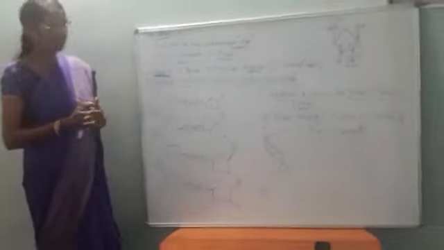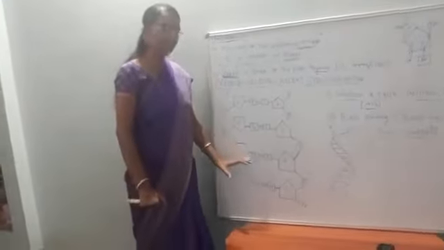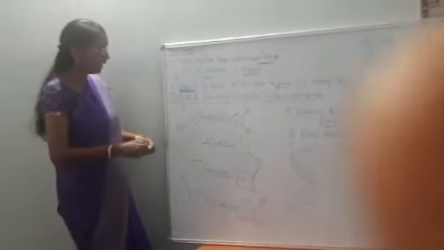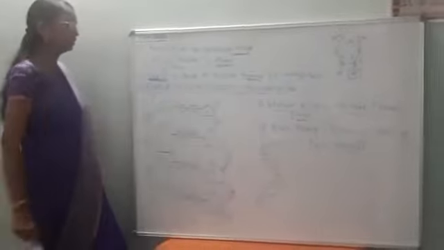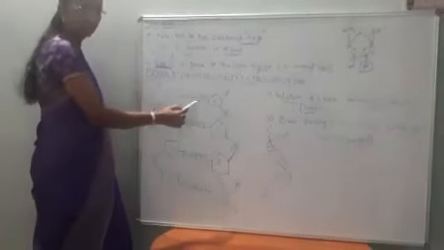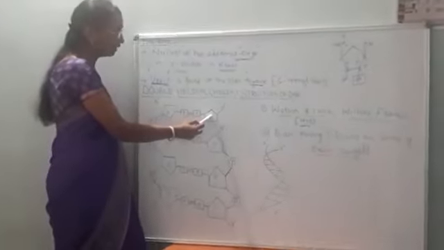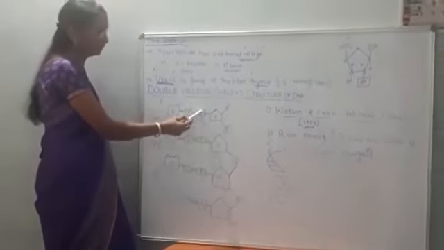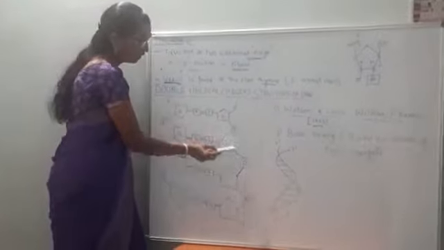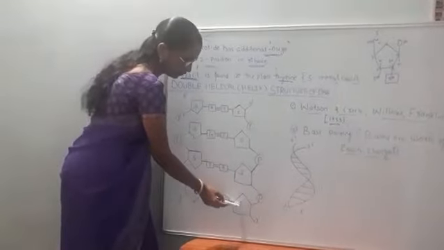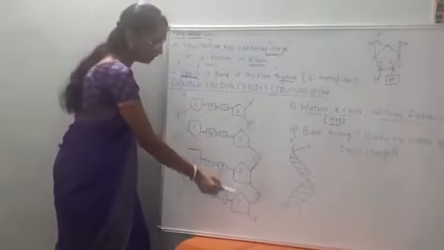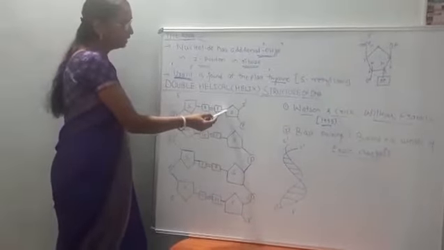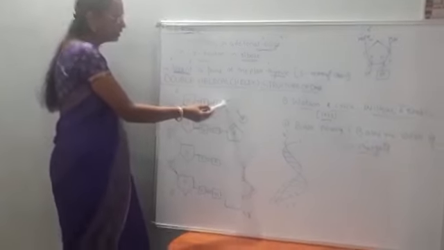Once again we are highlighting the molecular structure of DNA, showing the deoxyribose sugar attached with the phosphate group and nitrogenous base. Sugar and phosphate form the backbone of the DNA.